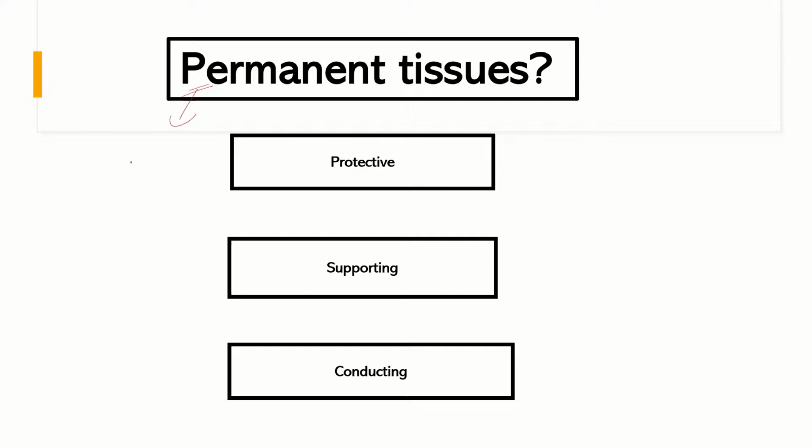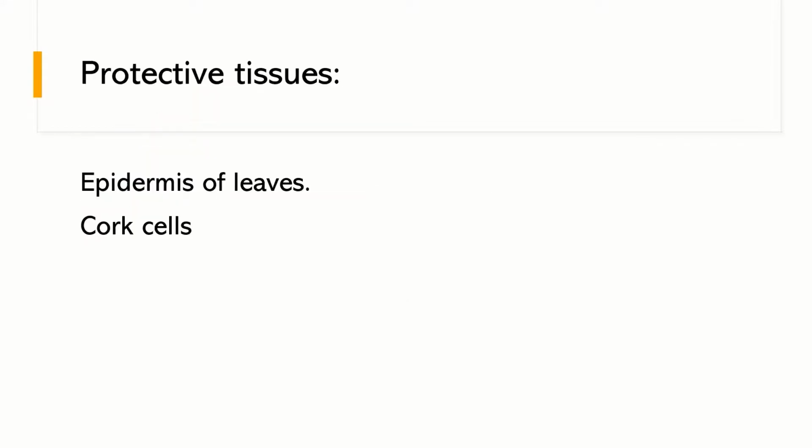Permanent tissues are mainly formed from mature meristematic tissues, those which have no role in growth of plant. And the permanent tissues are classified as protective tissues, supporting tissues and conductive tissues. So let's start with protective tissues.